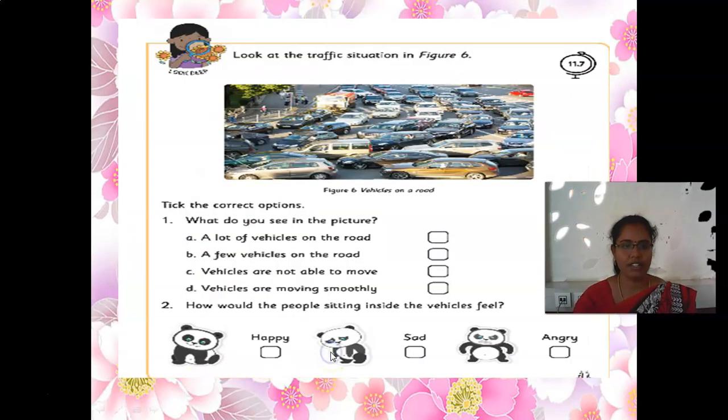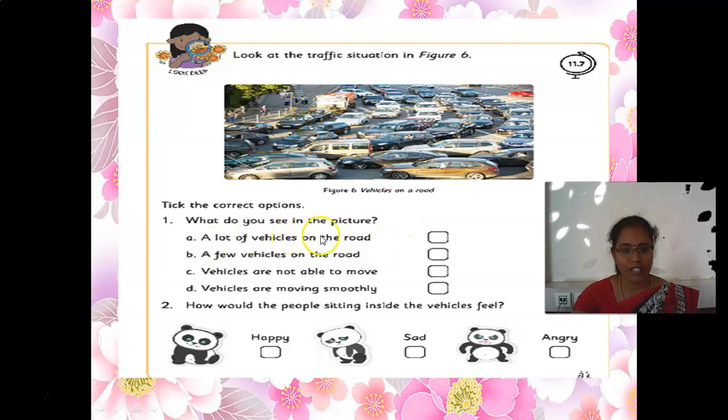My dear children, on the next page, this is activity 11.7. Look at the traffic situation in figure 6. See here, look at this picture. Before, I told you to imagine yourself like this; the traffic situation is here. And here there are some questions. Tick the correct options. The first question is, what do you see in the picture? That you need to tick.